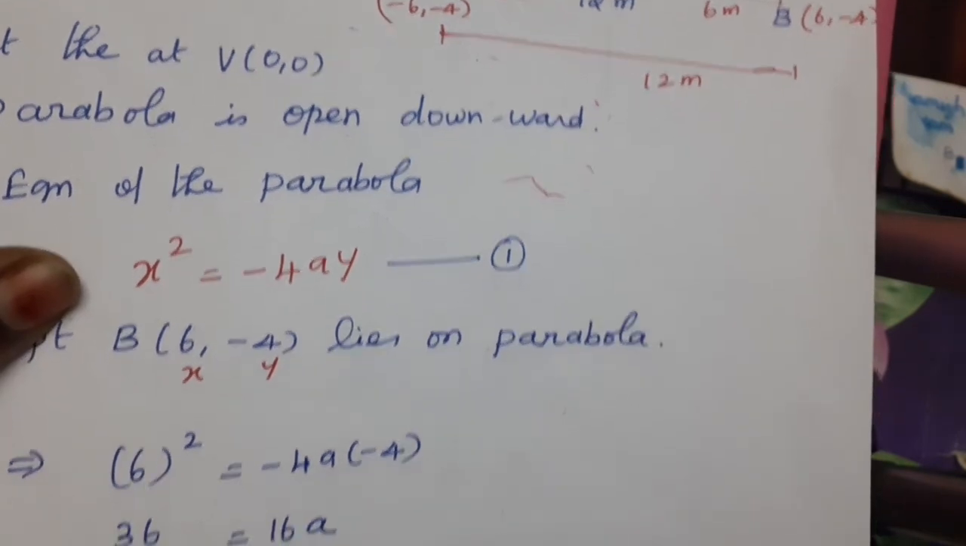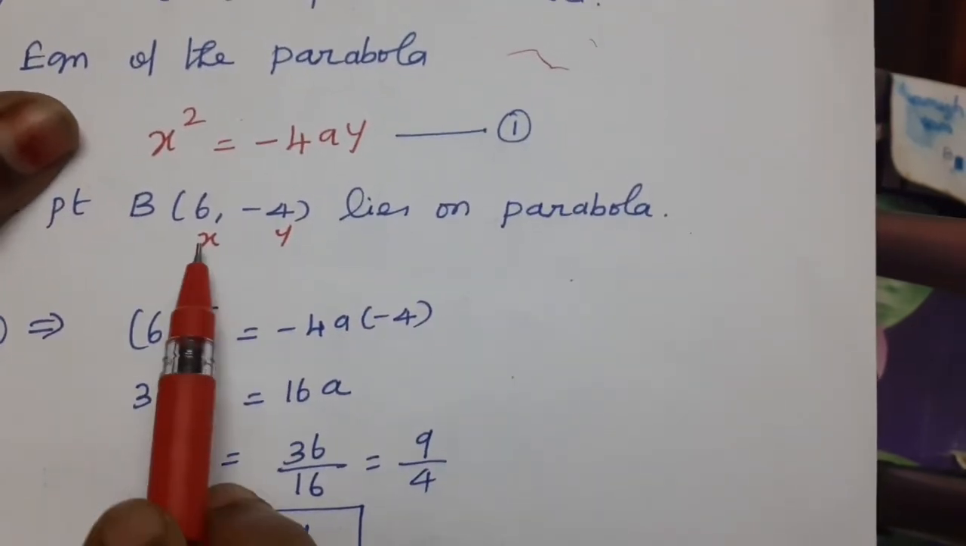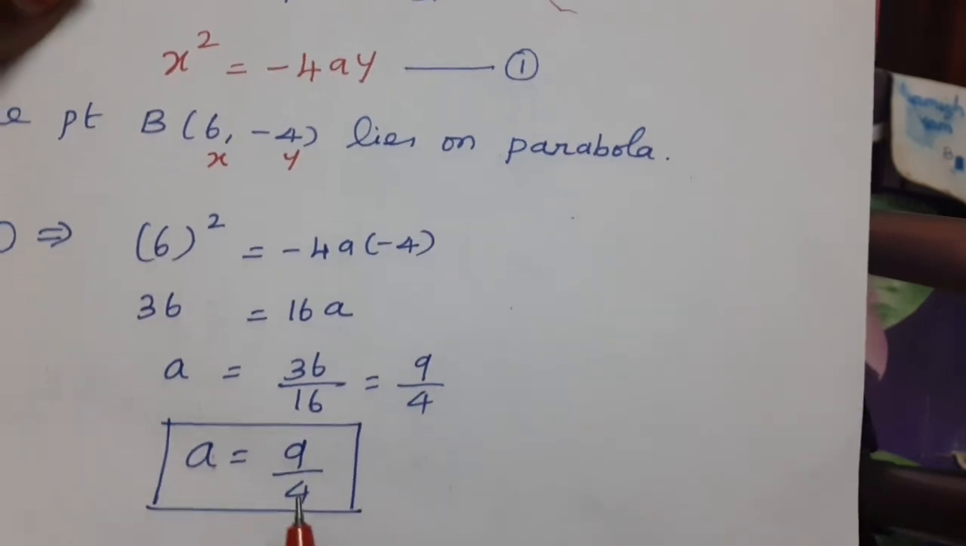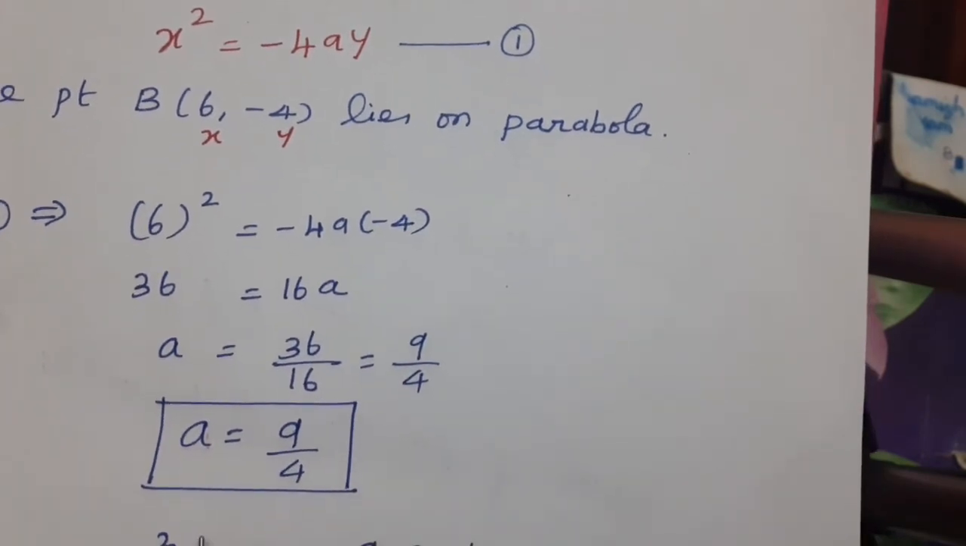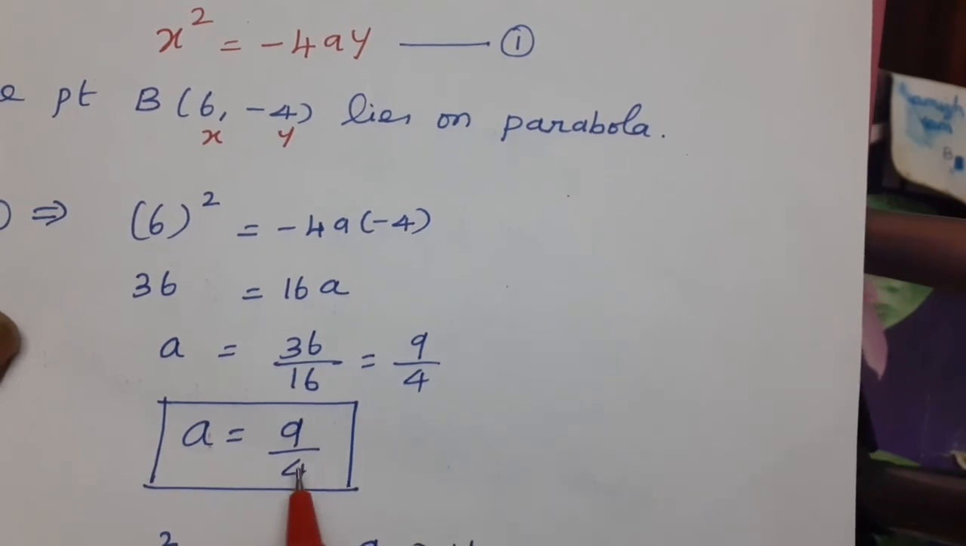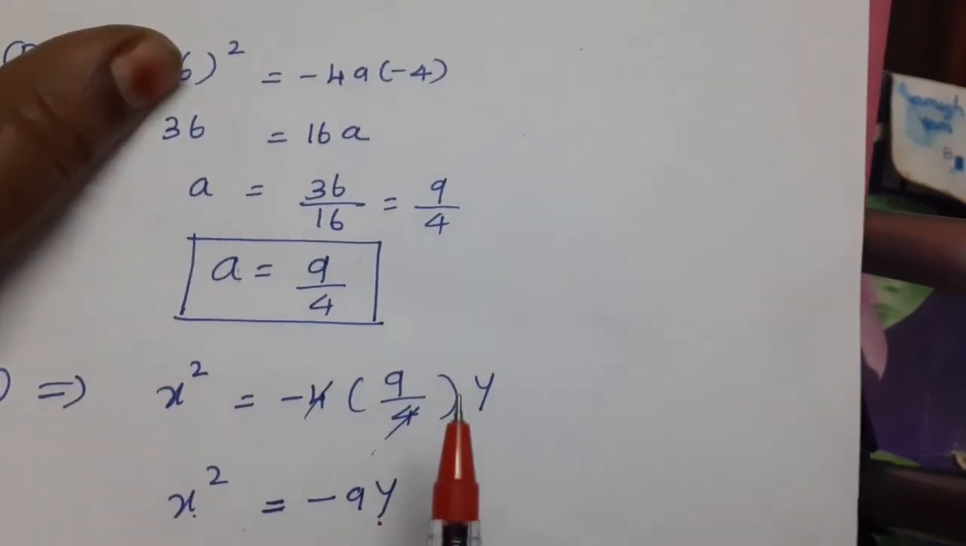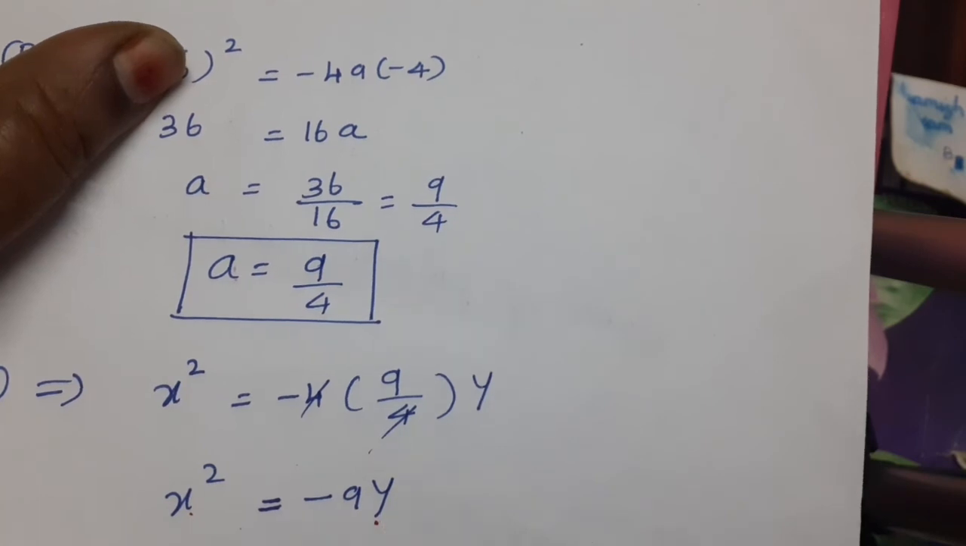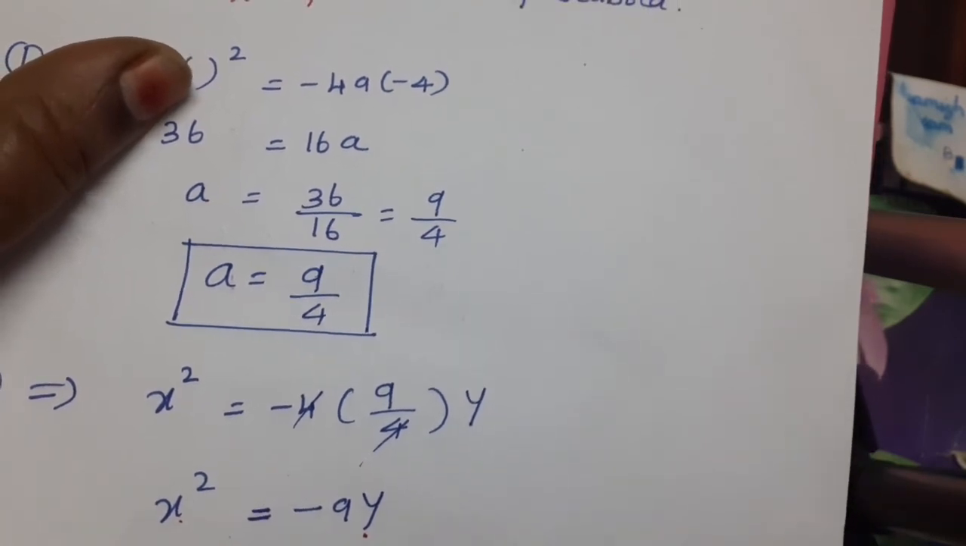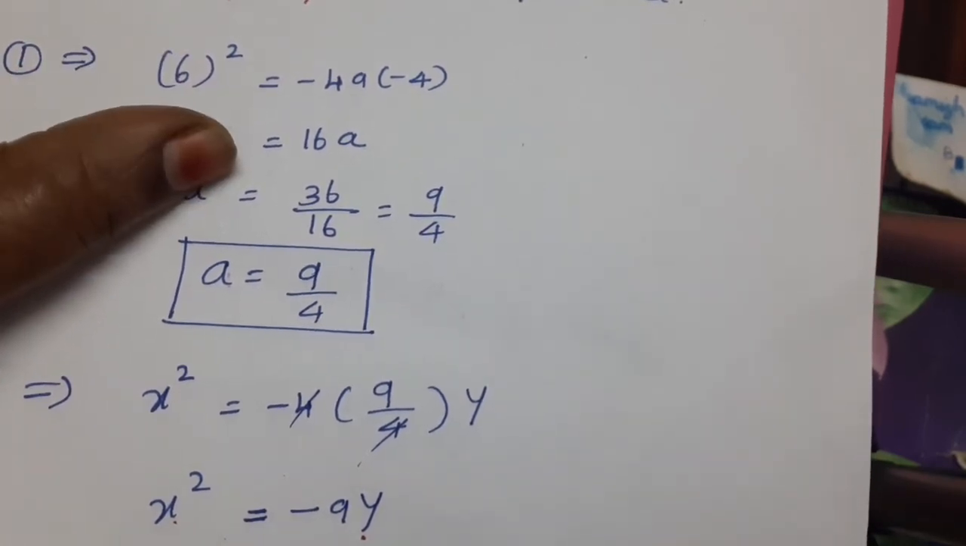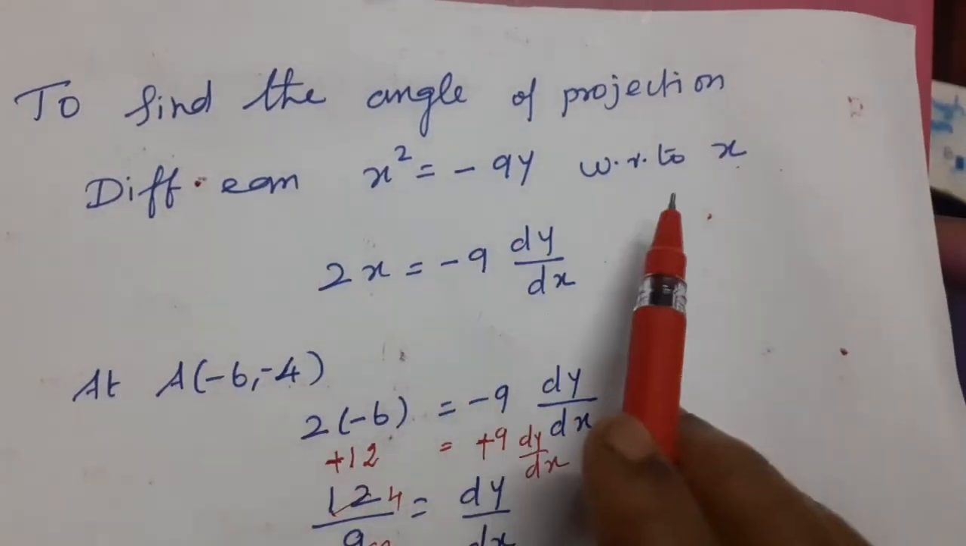You substitute the x and y values and you get the a value. After getting the a value, you substitute again in the first equation, x square equal to minus 4ay. Substituting the a value equal to 9 by 4 in equation 1, we get x square equal to minus 9y. The question is asking for the angle of projection. Therefore, we differentiate the equation.